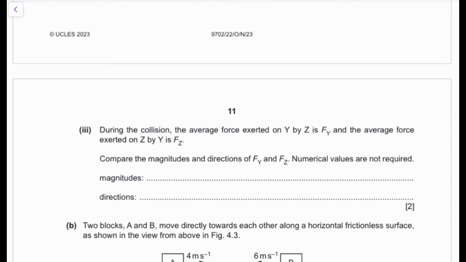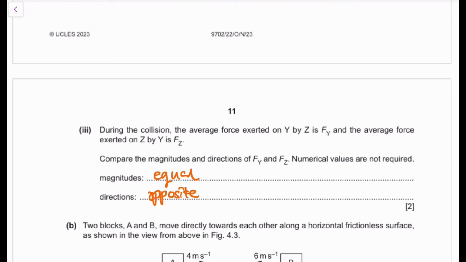Okay. So ball Y is going to push ball Z, and ball Z is going to push ball Y. So they're going to push each other with two forces. Those forces are going to be opposite in direction and equal in magnitude. I love this law. It's Newton's third law.